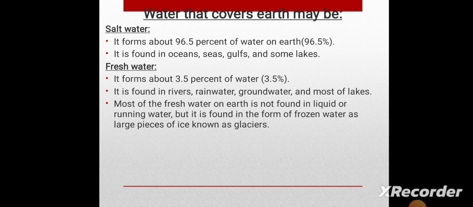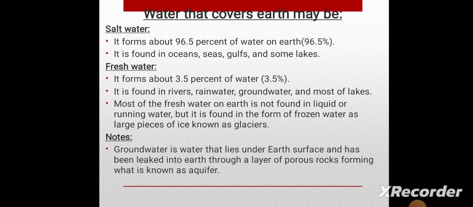Most of the fresh water on earth is not found in liquid or running water, but is found in frozen water, as the large pieces of ice known as glaciers. The groundwater is water that lies under the earth, this is the definition, and has leaked into the earth through a layer of porous rocks, forming what is known as an aquifer.